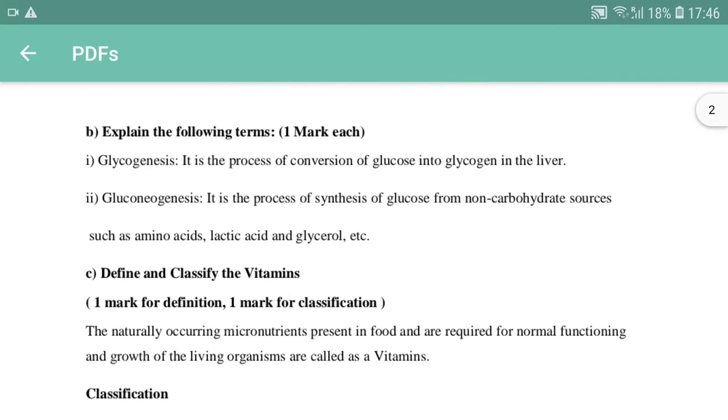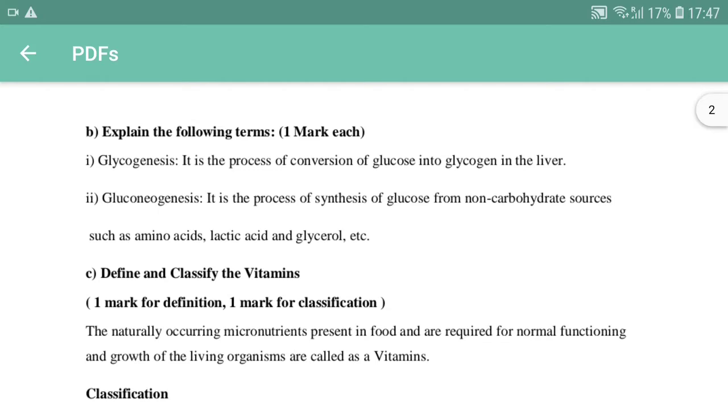Glycogenesis. So, what is glycogenesis? It is the formation of glycogen. Glycogen is a polysaccharide which we also call animal fat. In animals or in humans, the glucose is stored in the form of glycogen in the liver. That formation of glycogen from glucose, we call glycogenesis. So, the process of conversion of the monosaccharide, glucose, into glycogen in the liver, we call as glycogenesis.